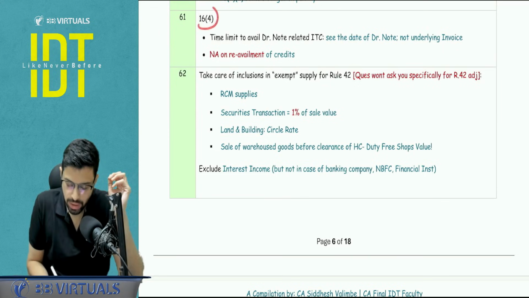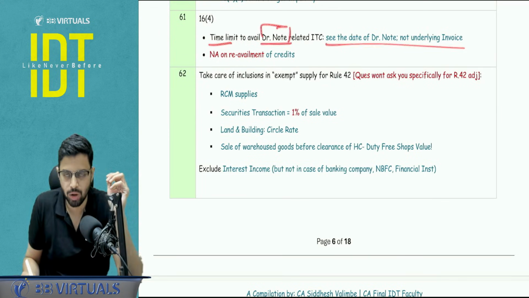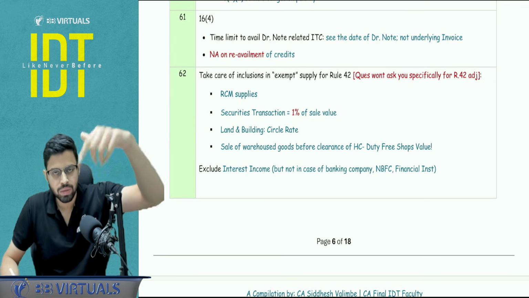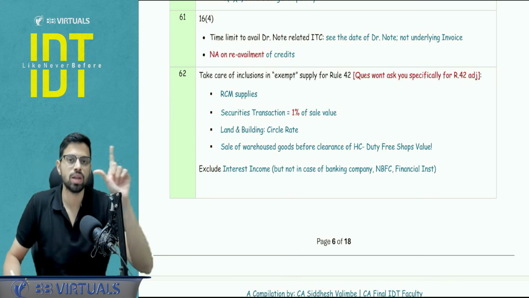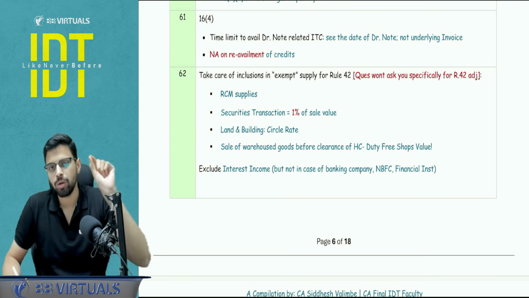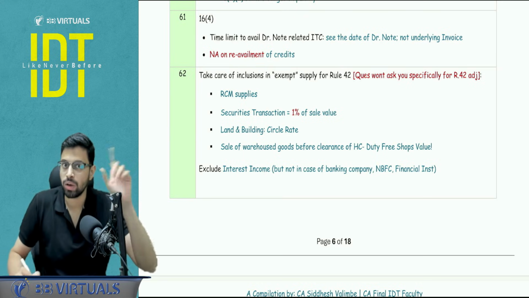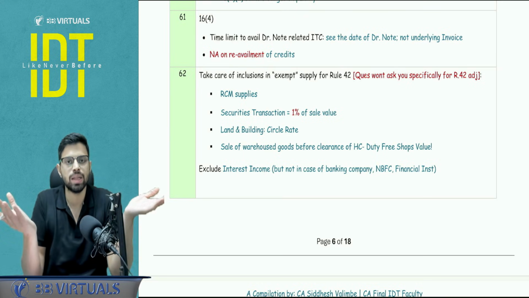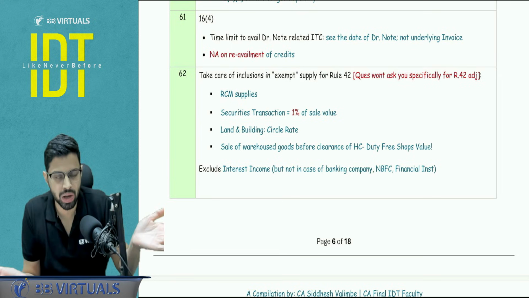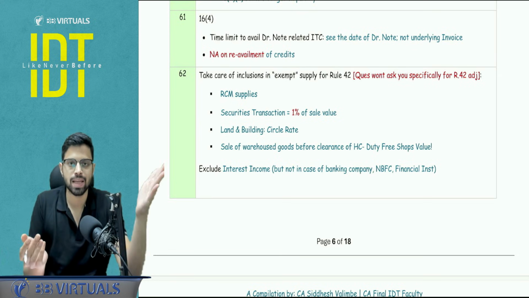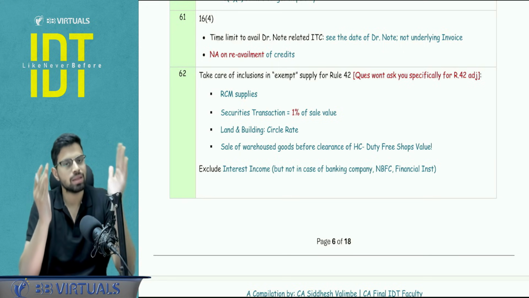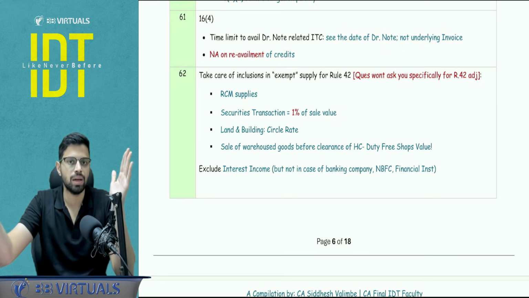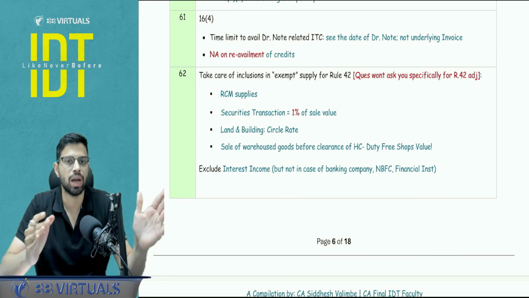Now 16(4), there is a time limit to avail the ITC. The time limit to avail the ITC with respect to the debit note is the 30th November of the succeeding financial year. Succeeding to what? What is the base financial year? For that, we have to see the date of the debit note, not the date of the invoice. So possibly the invoice can be, let's say, 28 March 2025, and the debit note date is, let's say, 3rd April 2025. So in that case, 25-26 will be the relevant financial year for the debit note related ITC.